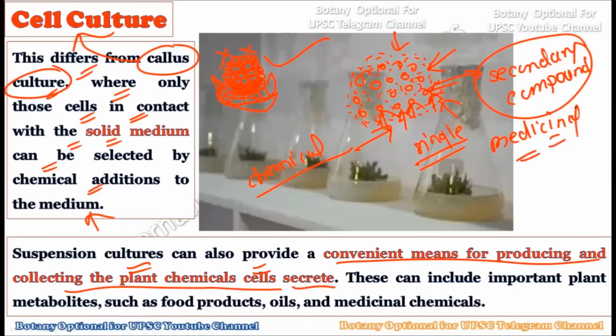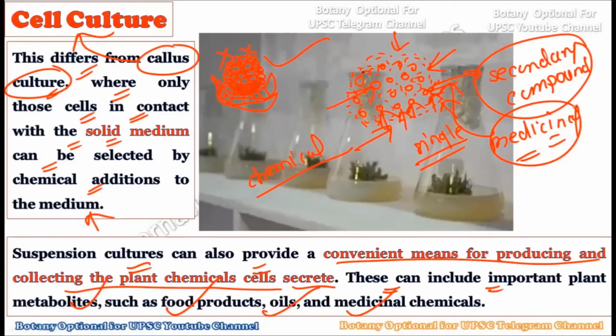So many secondary compounds can be created using the single cell culture, and these single cell cultures are very convenient for producing these kinds of plant chemicals which can be used for human benefit. These include important plant metabolites such as secondary metabolites, food products, oils and medicinal chemicals, all of which can be secreted by these cells.